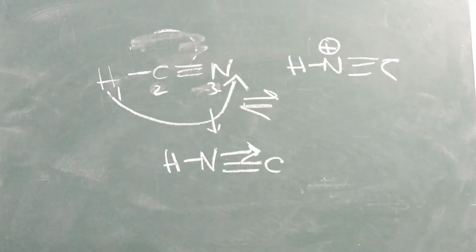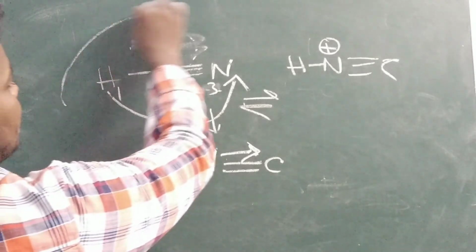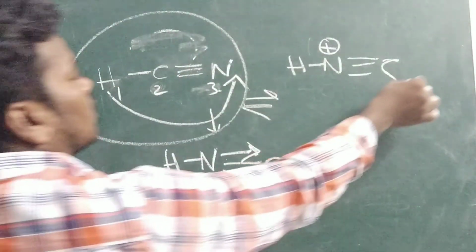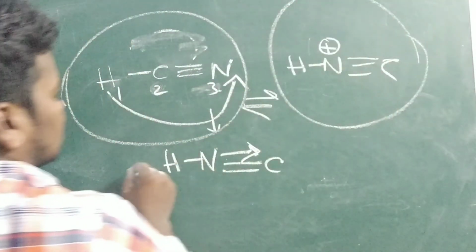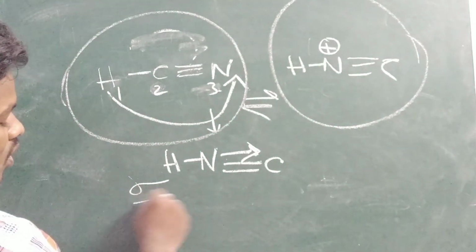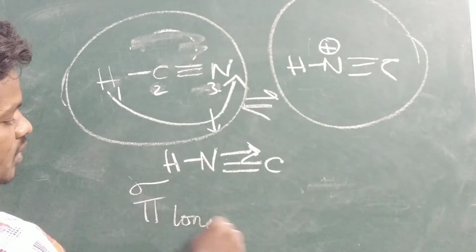Whatever the tautomeric forms may be, the sigma bonds, pi bonds and lone pairs are similar.